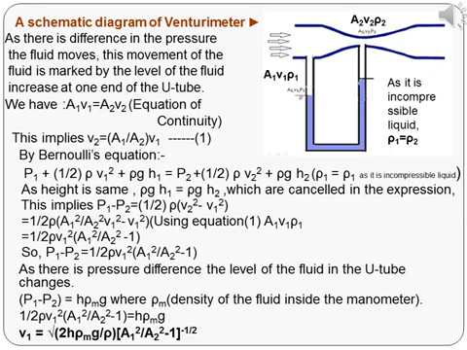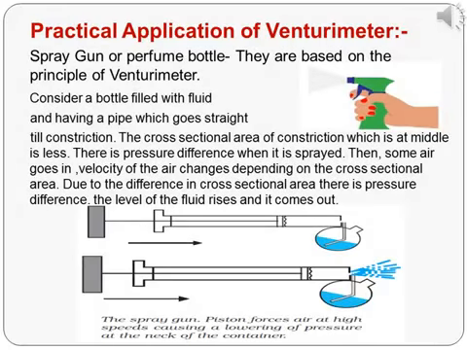Then what is V1? V1 is equal to square root of 2H rho m G by rho into A1 square by A2 square minus 1, the whole raised to minus 1 by 2. This is the required expression for the speed of liquid at the area of cross-section A1. If you know the value of V1, you can find the value of V2 at the area of cross-section A2 by using the expression 1 as V2 is equal to A1 by A2 into V1.